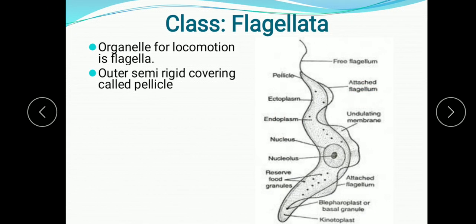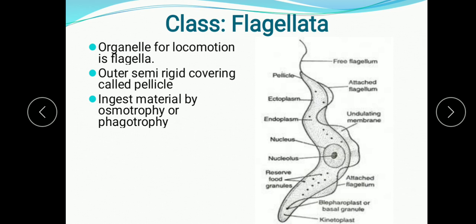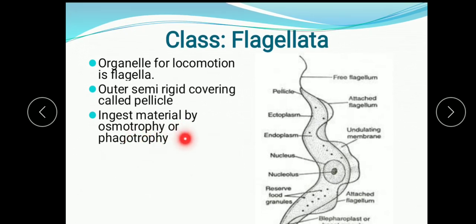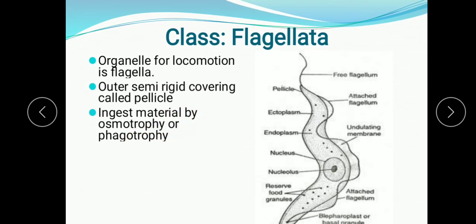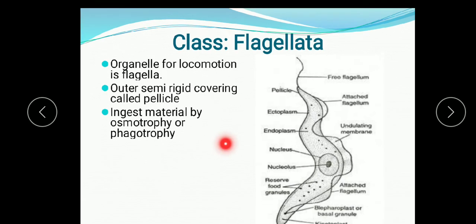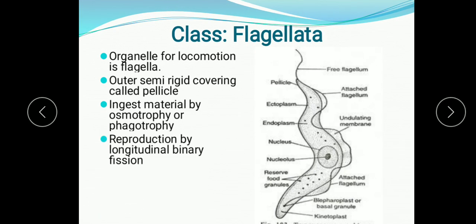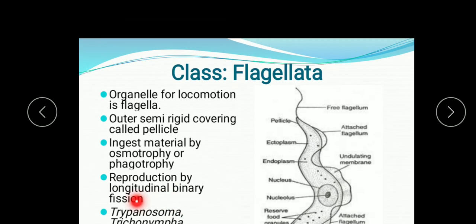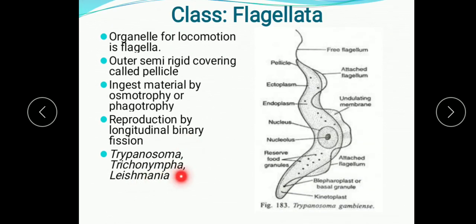Then the food. They ingest organic material by osmotrophy. Osmotrophy means what? Uptake of dissolved organic compounds through the plasma membrane. So with the help of the plasma membrane they take the food in. And phagotrophy is there. They engulf the food or the prey in a food vacuole. So food vacuoles are also formed in phagotrophy. Then asexual reproduction takes place by longitudinal binary fission. Examples are Trypanosoma, then Trichonympha and Leishmania.